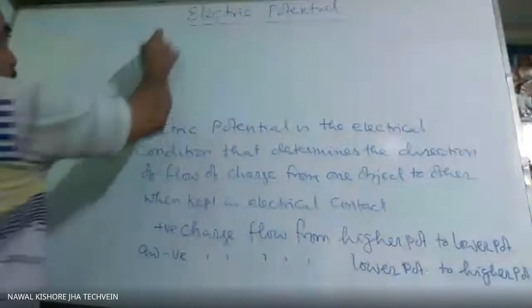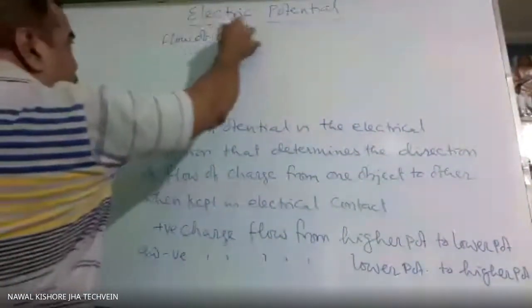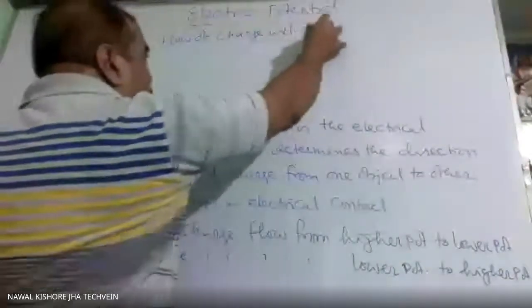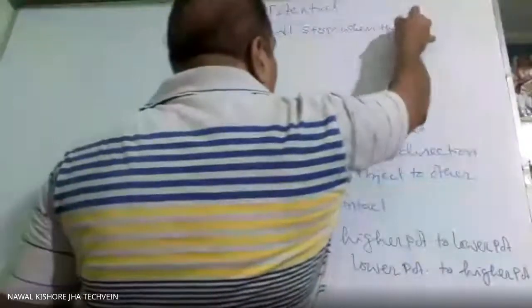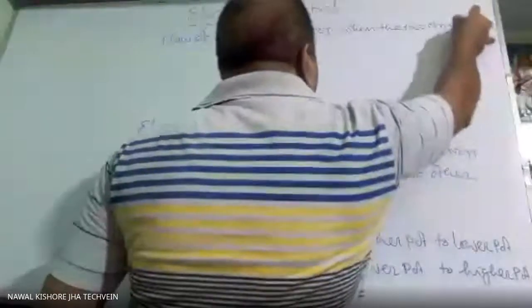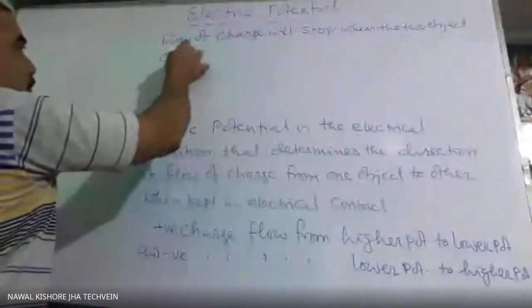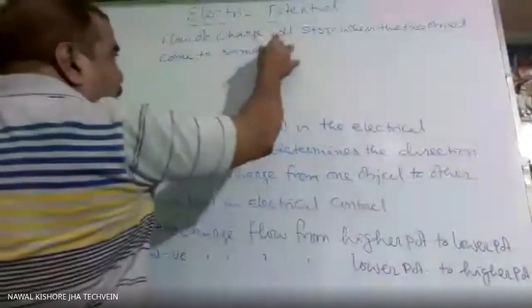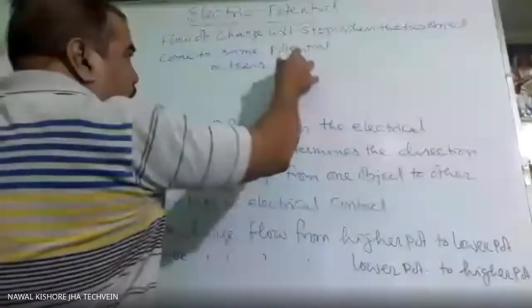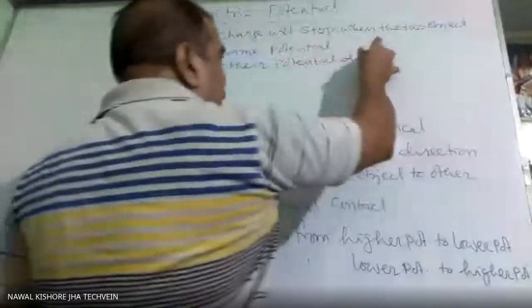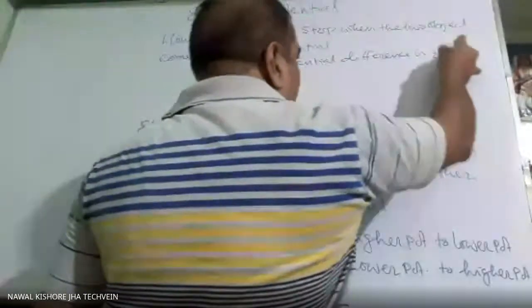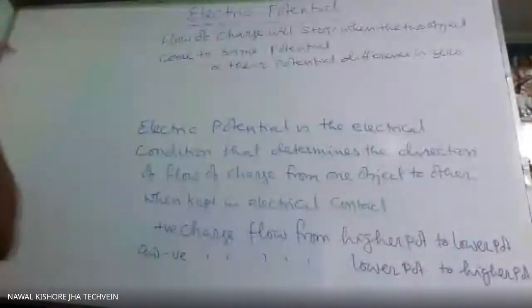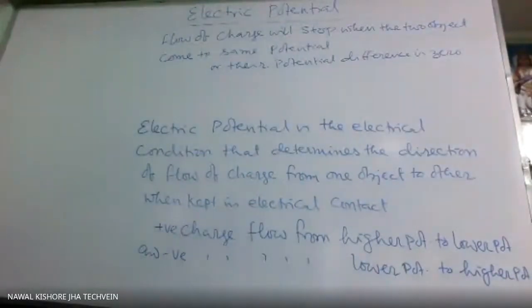The flow of charge will stop when the two objects come to same potential, or their potential difference is zero. So this is the quality of electric potential.